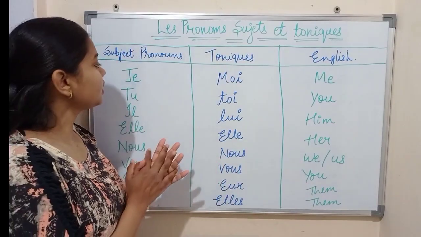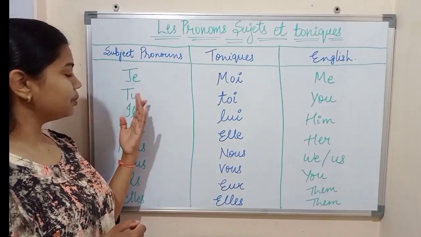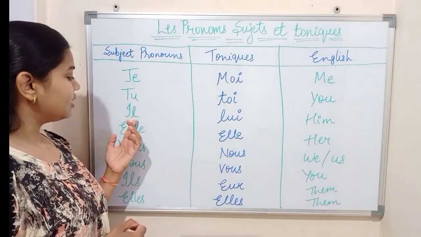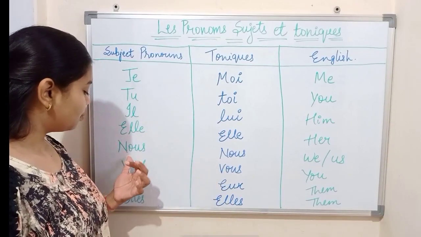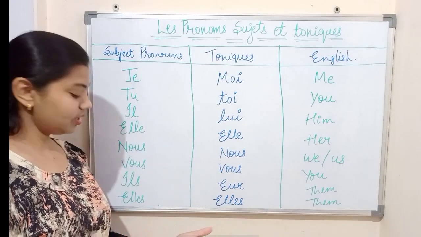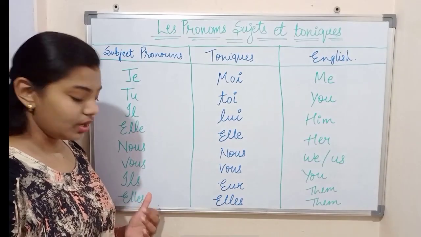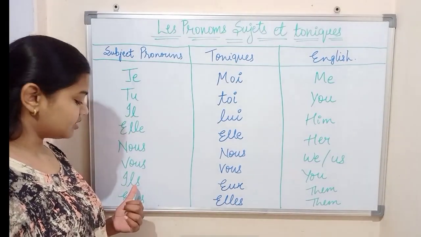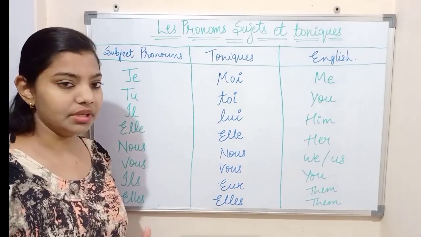So je means I. Okay, je means I, tu means you, il means he, elle means she, nous means we, vous means you in a formal way, and ils means they, and elles means also they, but ils is used for masculine and elles is used for feminine.